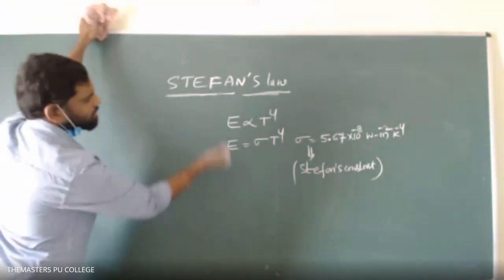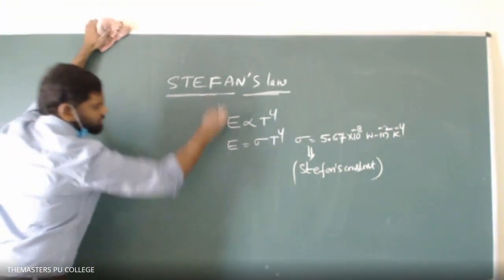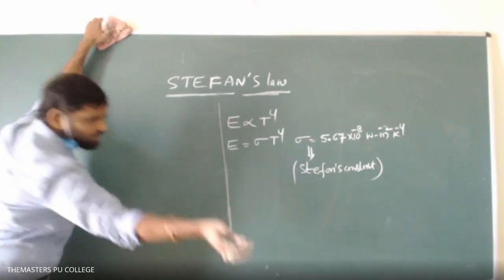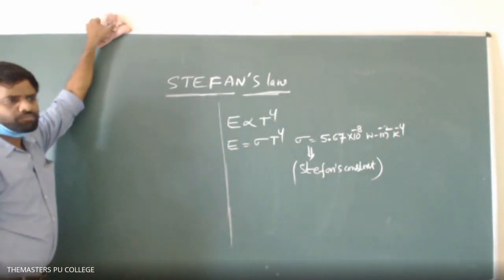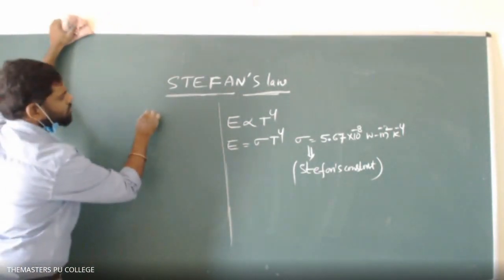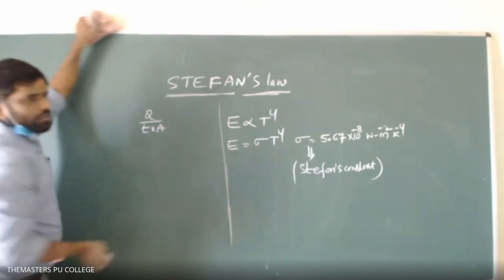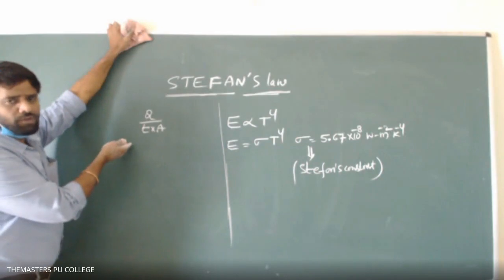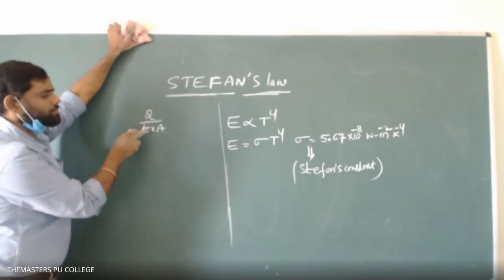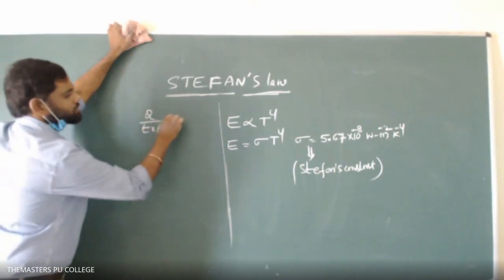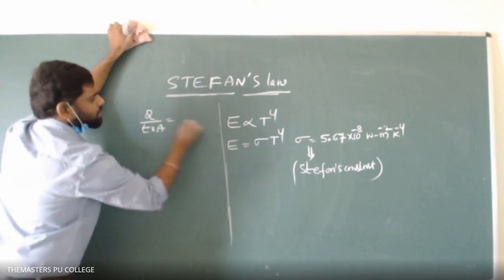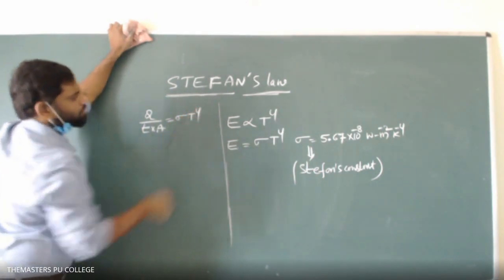Let us go for another form of Stefan's law. What is the statement? Emissive power means Q divided by T into A only. This is the formula we have written: energy emitted per unit time per unit area. According to Stefan's law, that is equal to sigma into T to the power of 4.